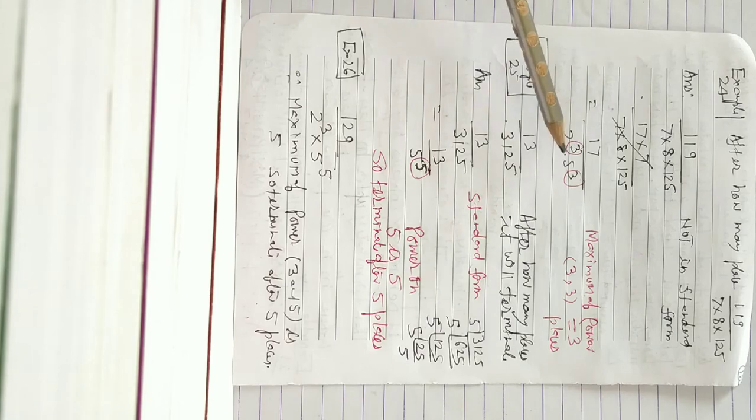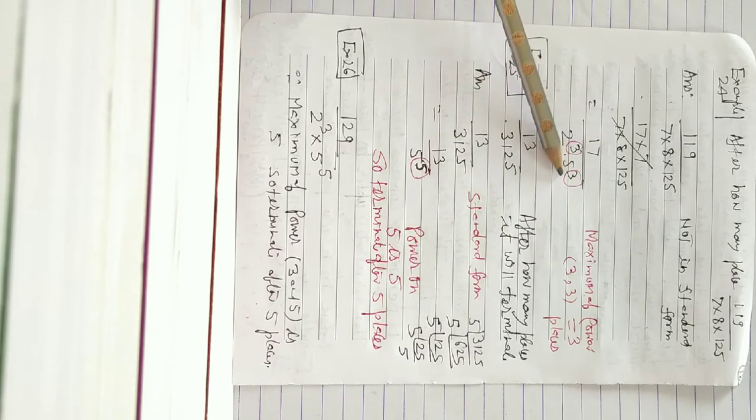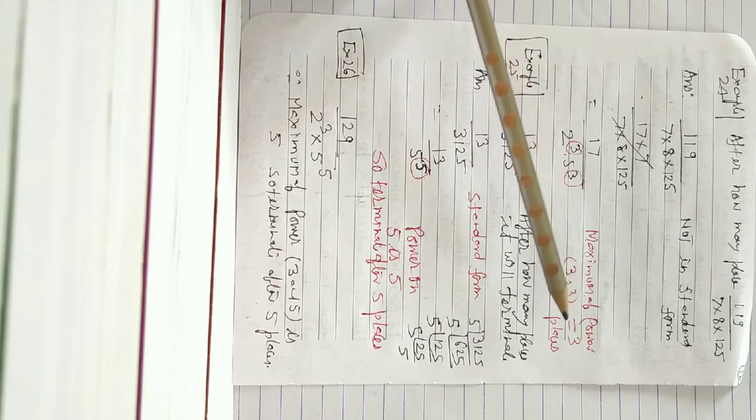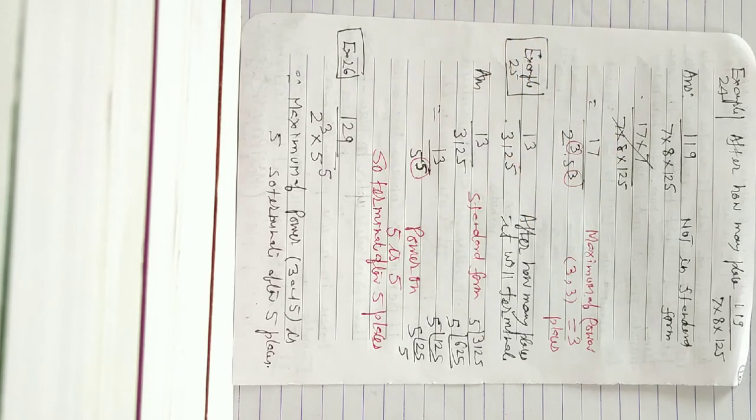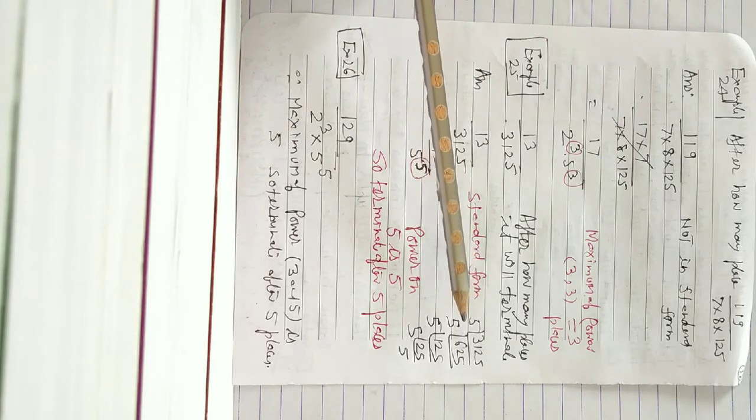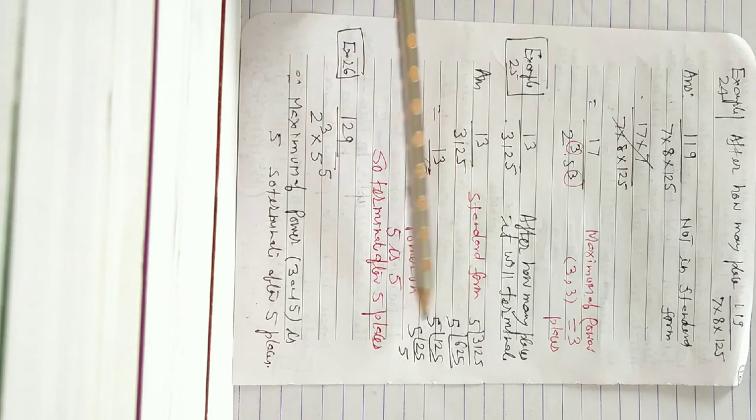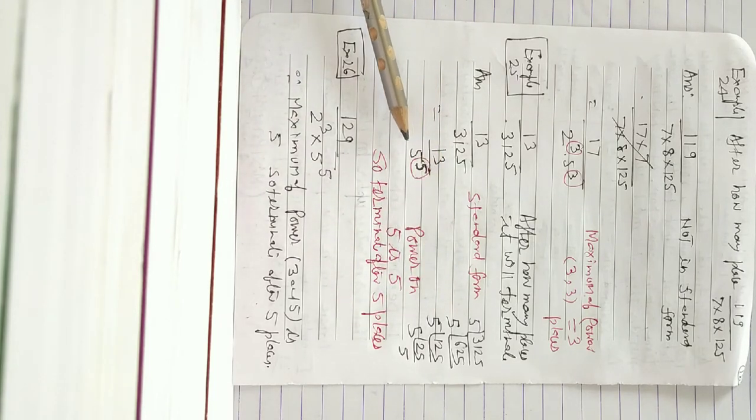After that, express the denominator in power form. Now the powers of both are 3 and 3, the maximum is 3, so it will terminate after 3 places. Example 25: 13 by 3125. After how many places will it terminate? See the factorization of 3125. This can be written as 13 by 5 to the power 5. The power on 5 is 5, so it will terminate after 5 places.